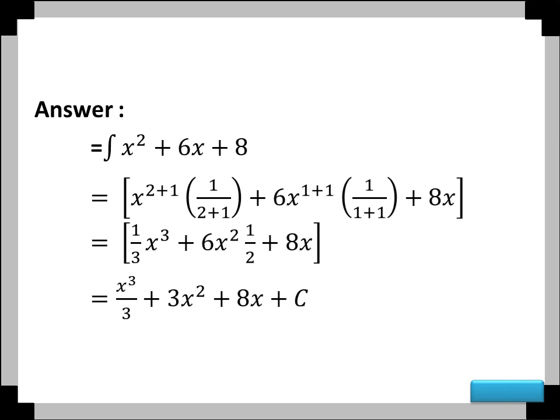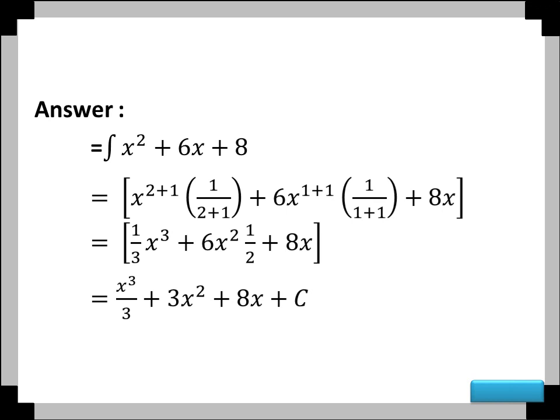So, 1 over 2 plus 1, plus 6x to the power of 1 plus 1. Why 1? Because in this term 6x does not show the power, so we can imagine that it's 1.